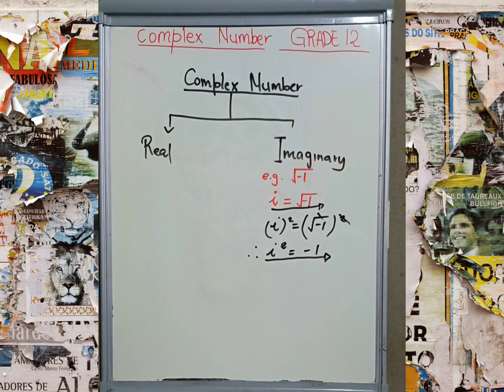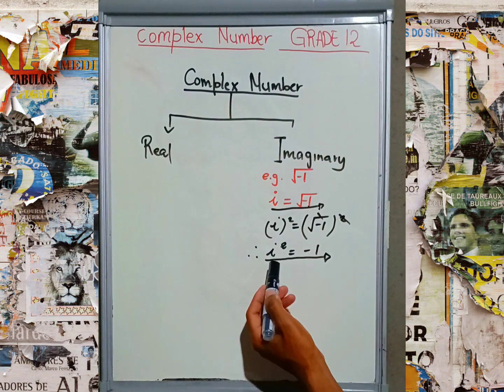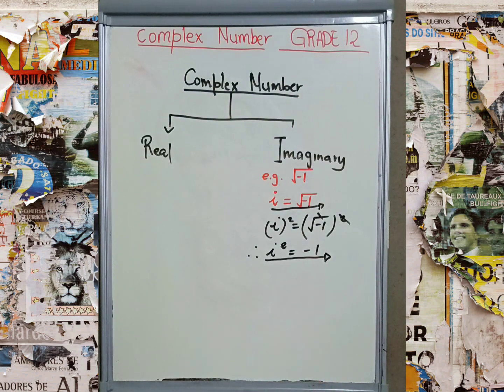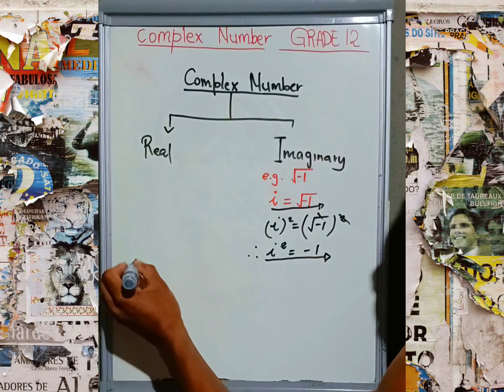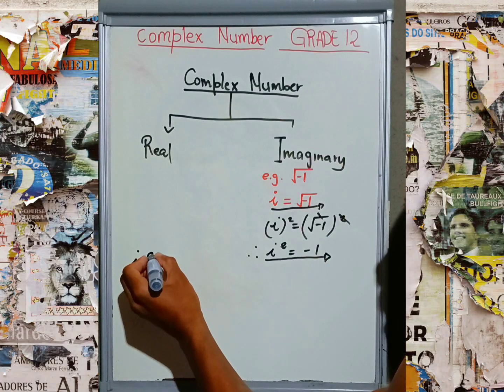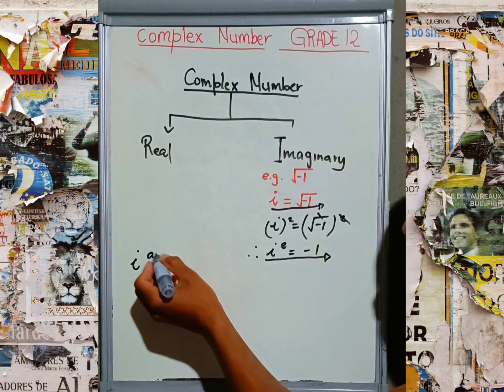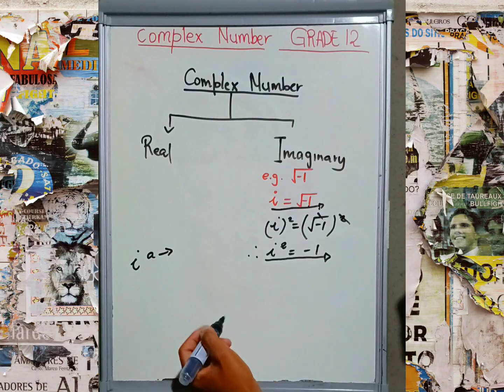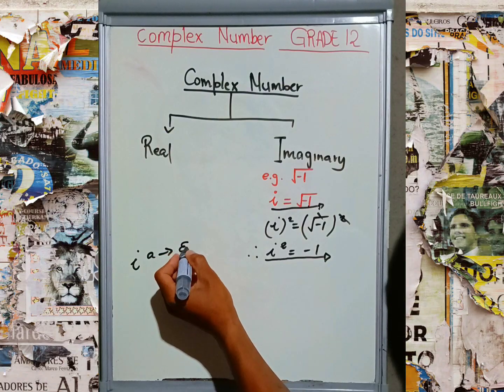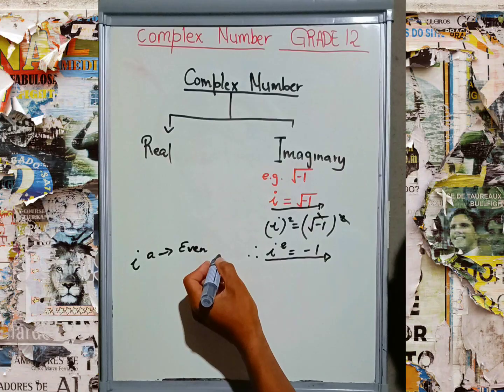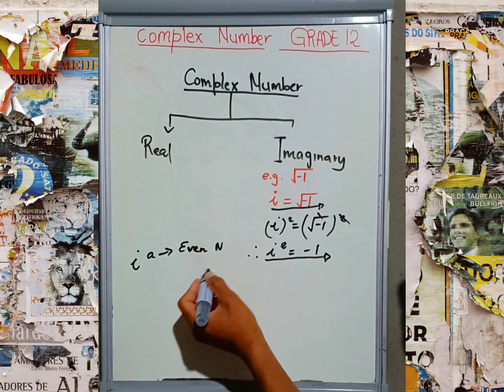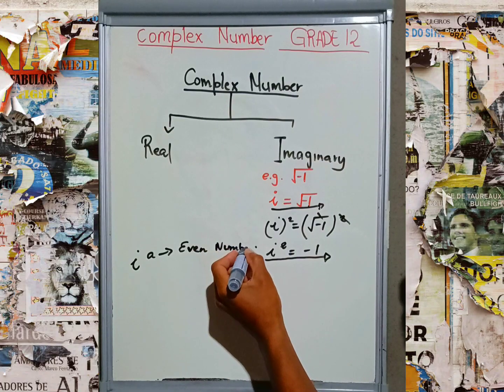It's very, very simple. All right, let's go, grade 12. This i, grade 12, is very important to take note of. If an exponent, a number that's represented here in the value of a, if an exponent is an even number.